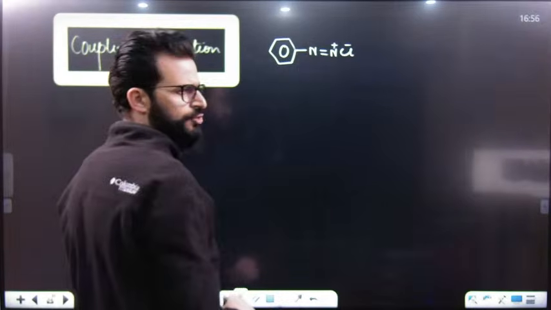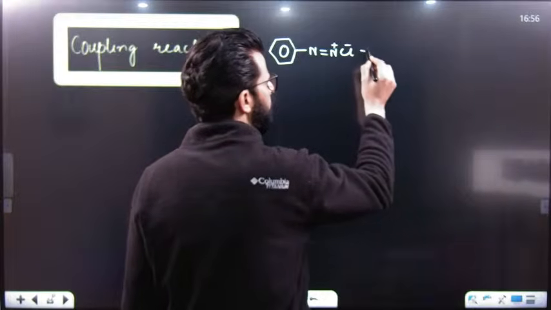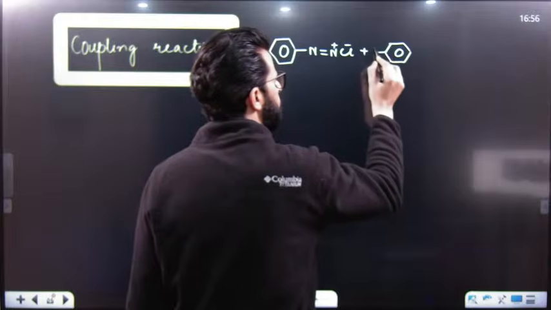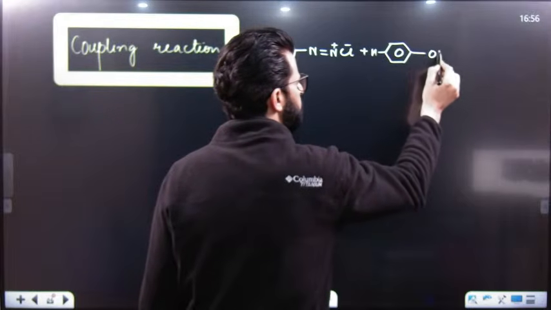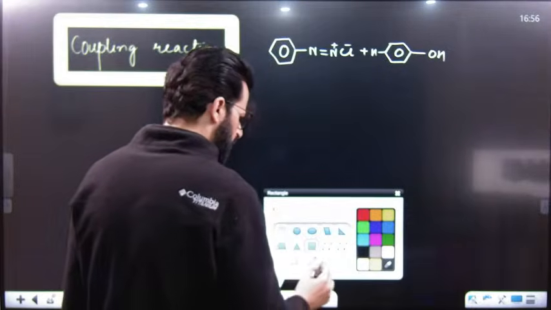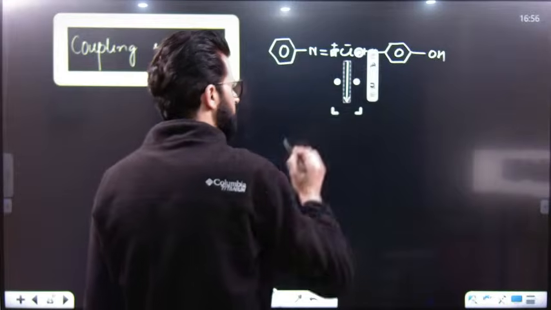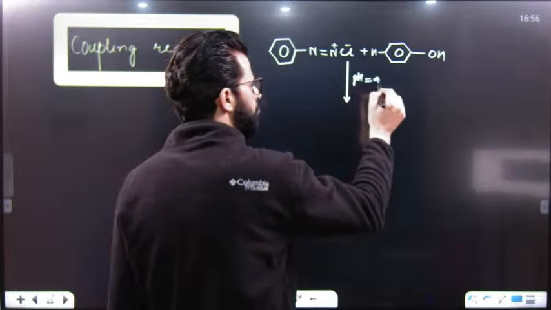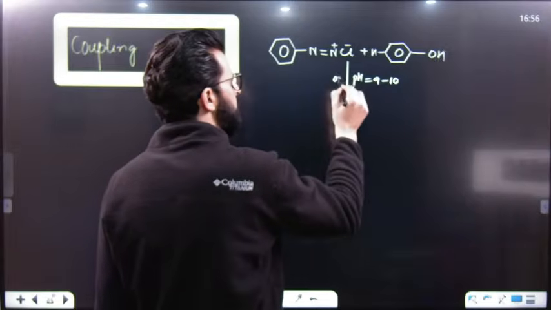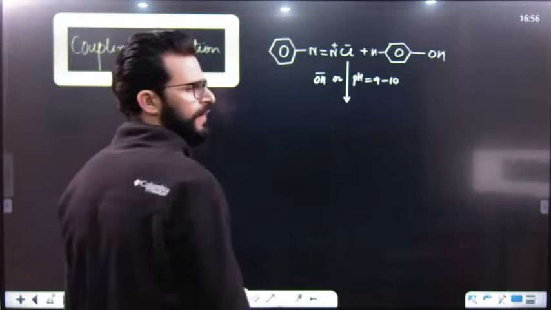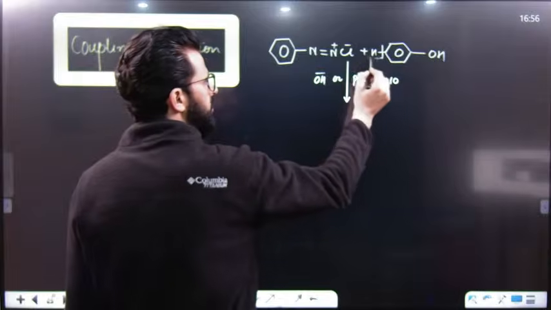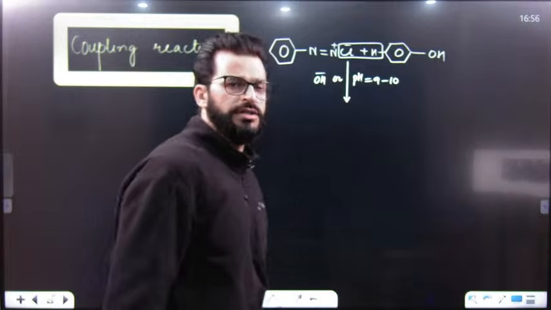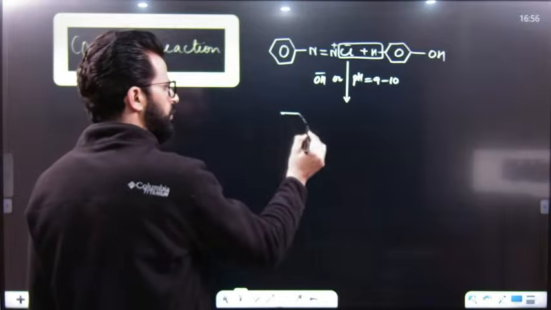So benzene diazonium salt on treatment with phenol, coupling takes place, generally in basic medium. That means pH 9 to 10 is required, or you can simply say in presence of base. Now, this benzene diazonium ion is attached to this phenol at para position. So we will get it like this.